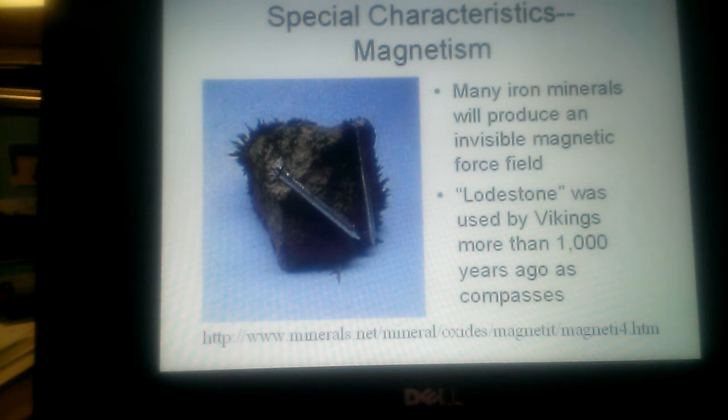And then you want to also remember the characteristics that make a mineral. They have to be natural, solid, inorganic, with a chemical composition and crystal structure. And then how we identify them, the special characteristics we just went over, as well as your luster, your hardness, and your streak. So keep that in mind when you're studying for the test.